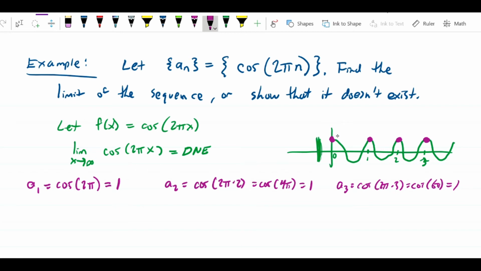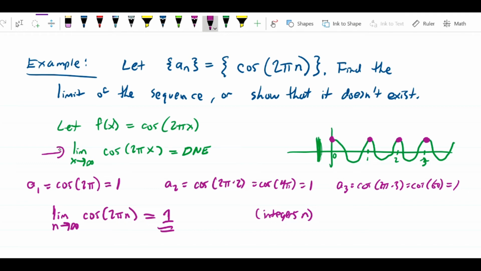So it's actually the case that the limit as n approaches infinity of cosine 2 pi n, where we're talking, of course, about integers n, not real numbers n, is equal to 1, even though the equivalent real valued function has a limit that doesn't exist. What can possibly explain this?